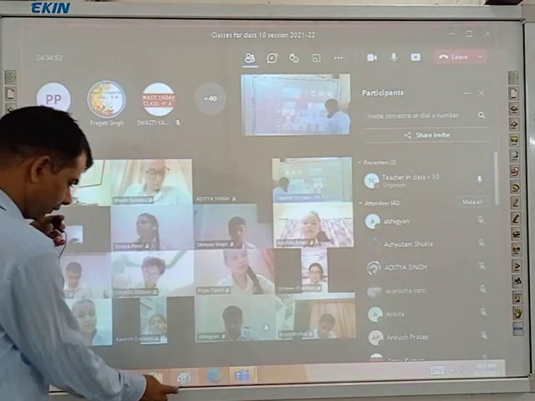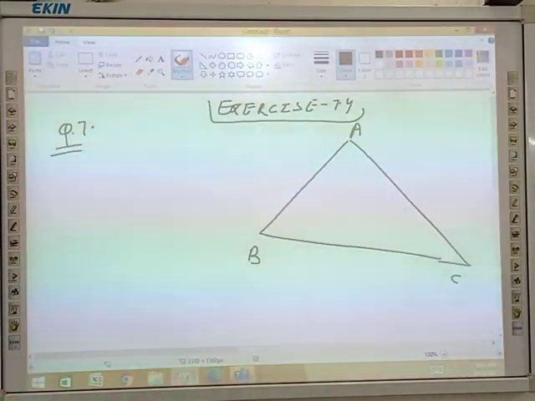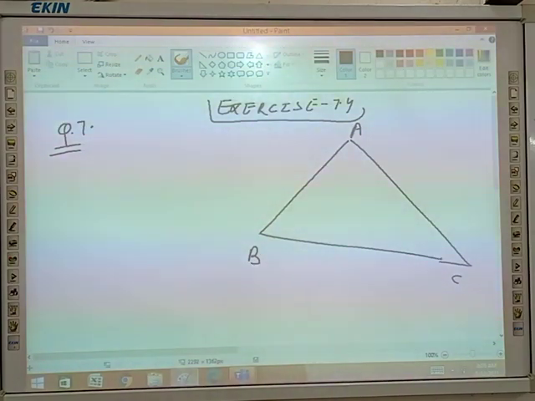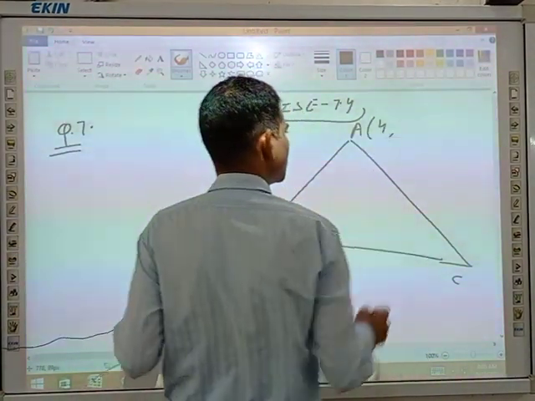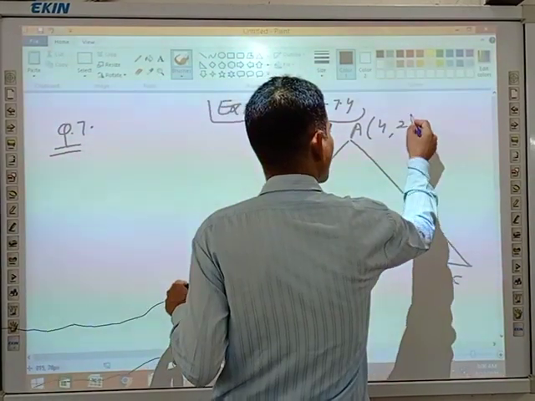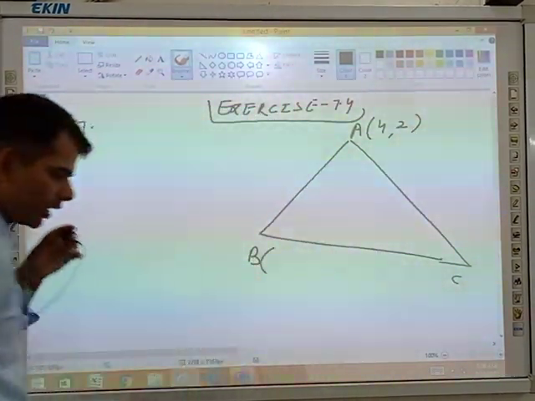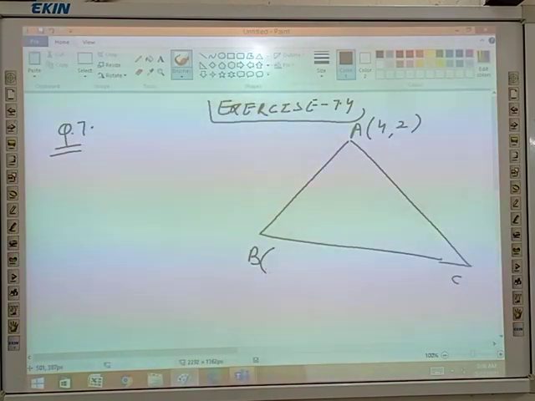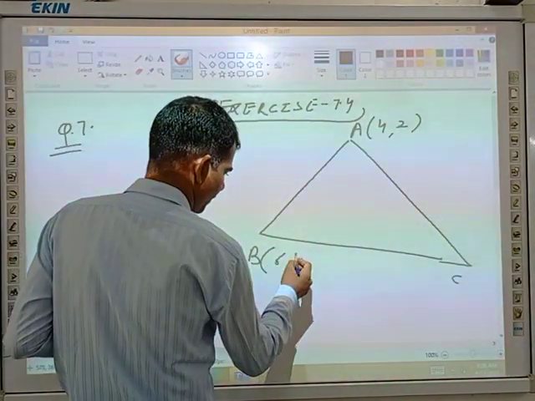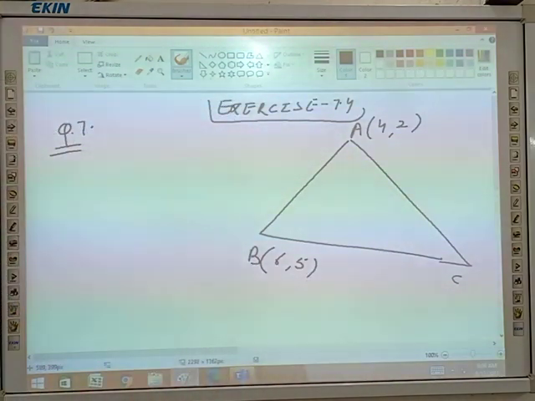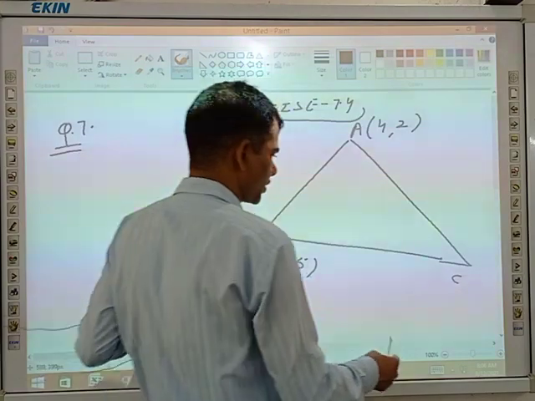Vertices of A are 4, 2, vertices of B are 6, 5, and vertices of C are 1, 4.